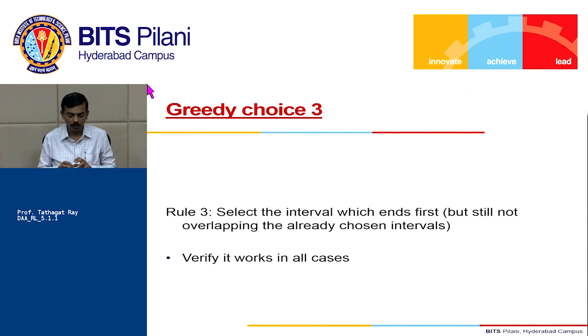So what you do, you essentially take all your activities, sort them by their finish time, and pick up the interval which ends first. Then you look into the remaining set of activities and select the activity which ends next, and so on. And you can see that this is going to work for all our previous cases.